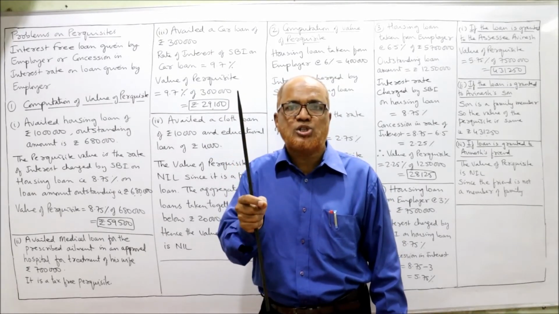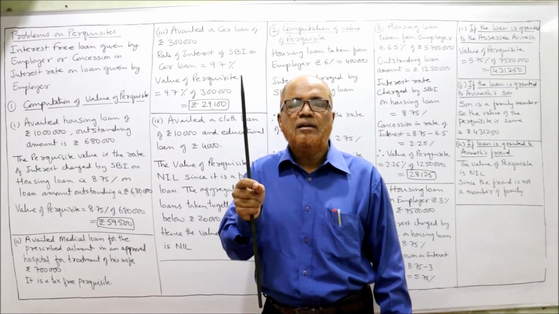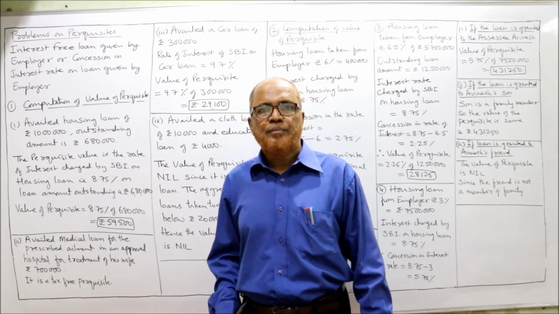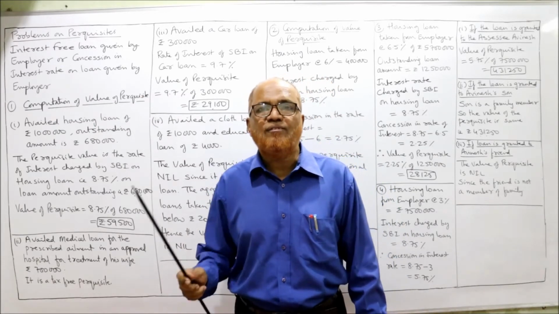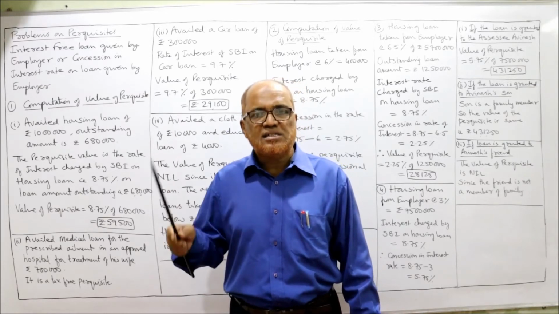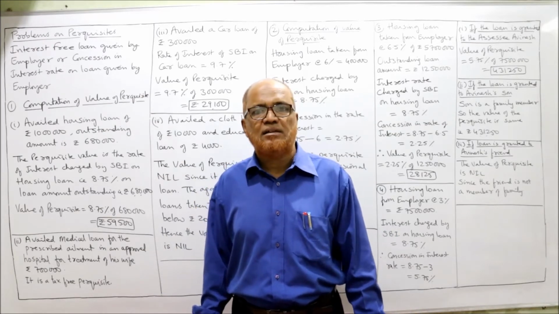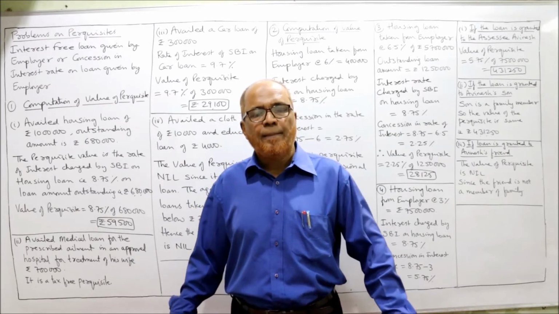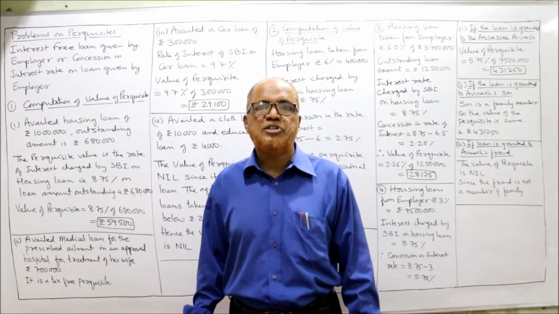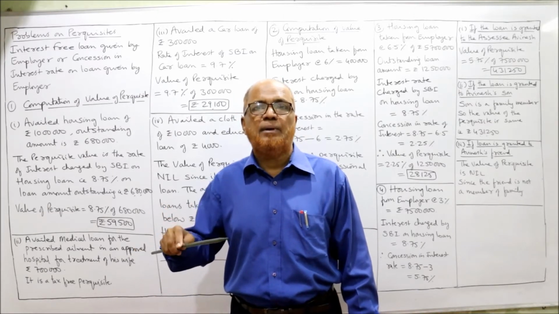Secondly, approved hospitals. If the medical treatment is done in an approved hospital, then the value of the perquisite will be nil, no tax. In our problem, the assessee's wife is suffering from the prescribed ailment, prescribed disease. The diseases are prescribed by the Act, like cancer, AIDS, or any critical disease of eyes, ear, nose, throat, which require surgical operation. So all these are the prescribed ailments.